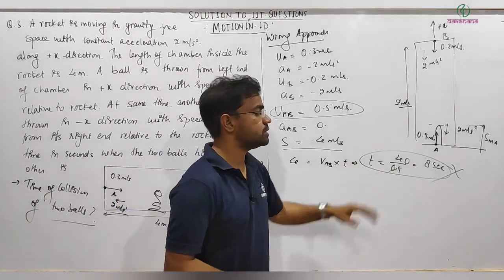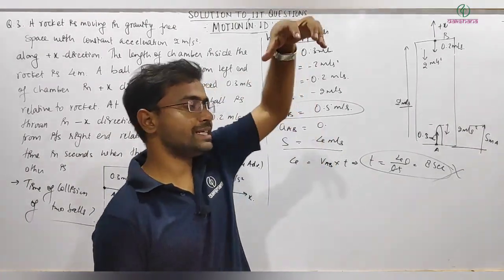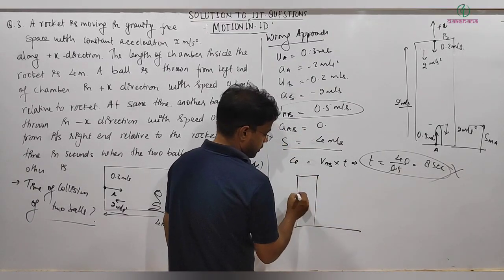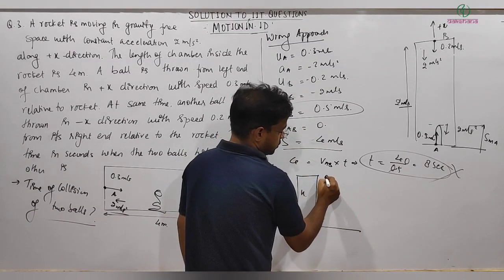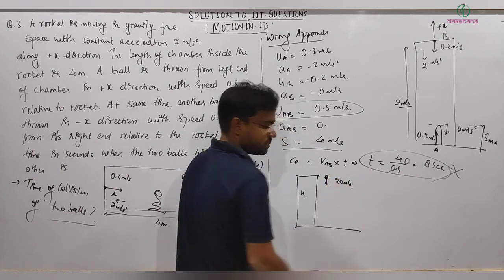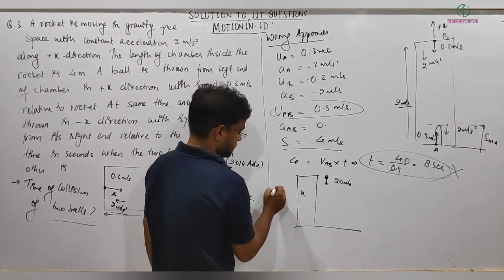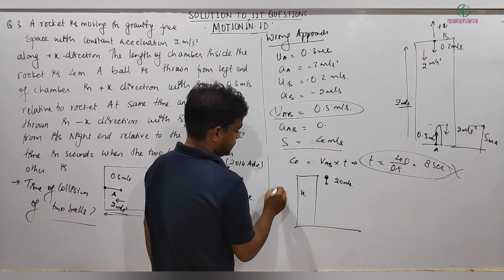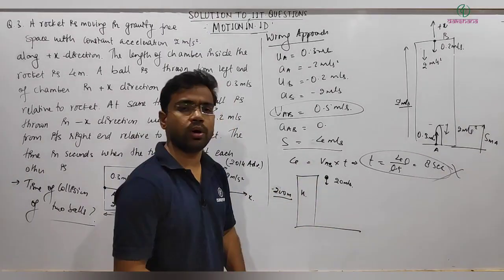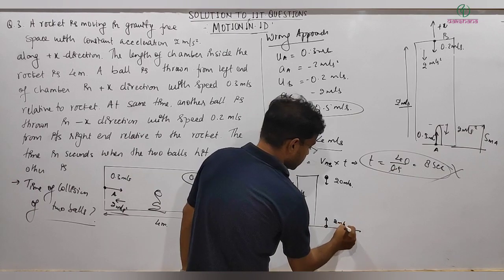You can just imagine the situation, what exactly is happening. Let's say this is the ground and this is a tower of some height. One ball is thrown from here, let's say at 10 meter per second or 20 meter per second. The height of the tower is quite large, let's say 200 meter, so it will take some time to fall. Another ball is thrown from here, and that too with 2 meter per second.